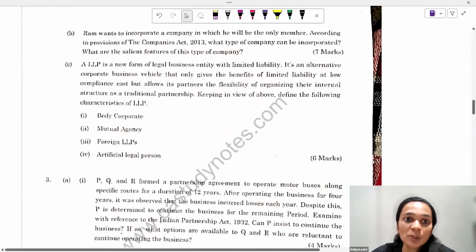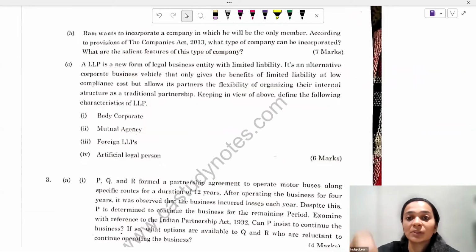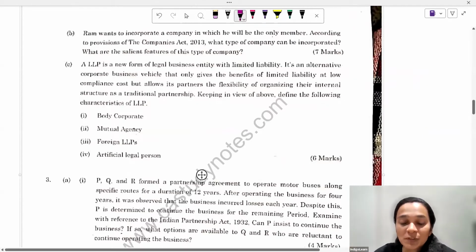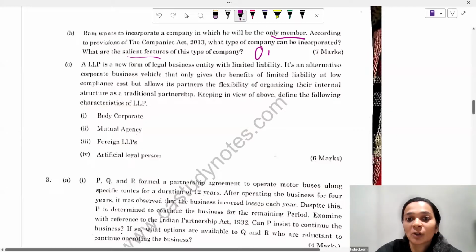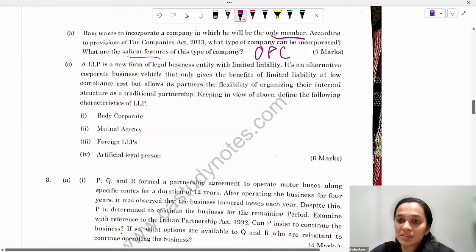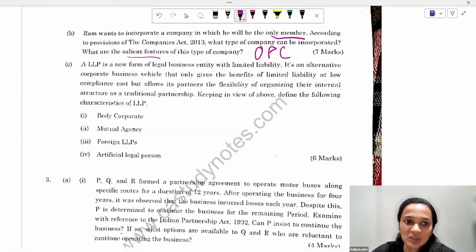Question 2B: Ram wants to incorporate a company wherein he will be the only member. According to the provisions of the Companies Act, what type of company can he incorporate and what are the features of this type of company? So he can incorporate a one-person company, and you have to write in all the features of a one-person company. So again, a direct question.